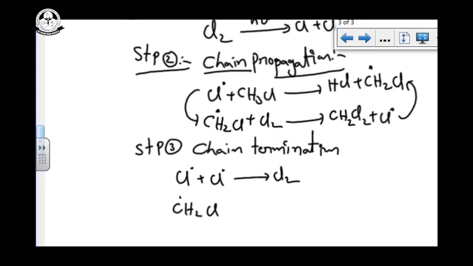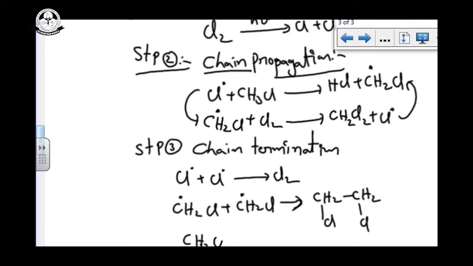CH2Cl dot plus CH2Cl dot gives a dimer. Third one is CH2Cl dot plus Cl dot, and we get CH2Cl2. This is our major product.